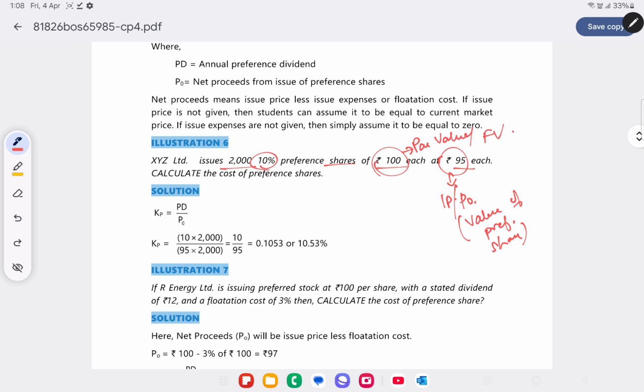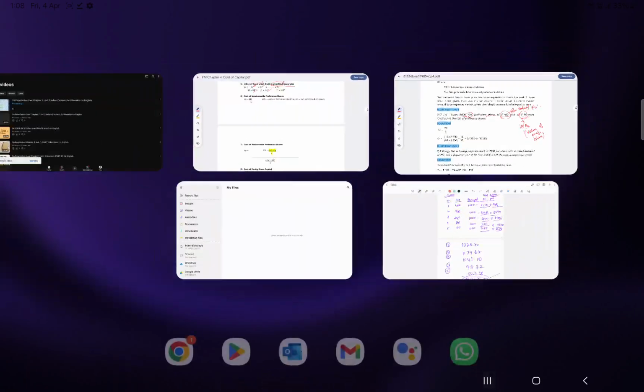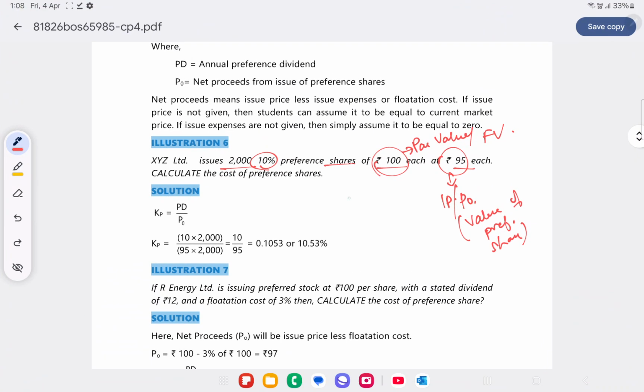Here they have not mentioned anything about redemption, so let's assume this is irredeemable preference share. So how do you calculate the cost of preference share in this case? Cost of preference share will be equal to preference dividend by P0.